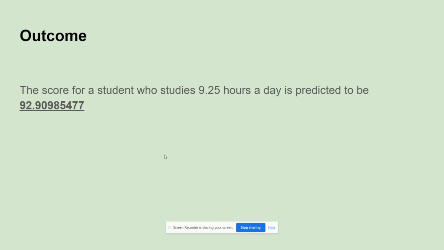So the outcome of this code is that the score for a student who studies 9.25 hours a day is predicted to be 92.9.